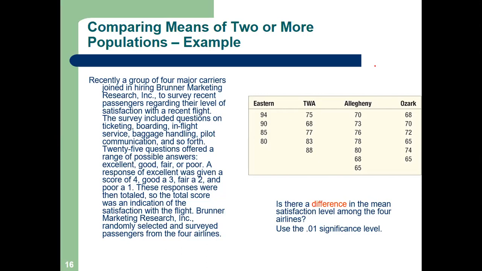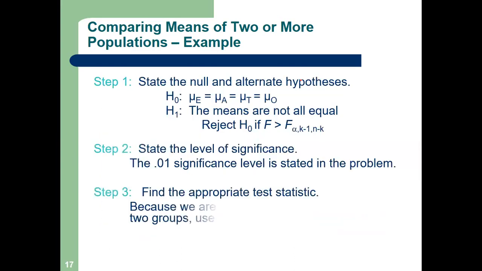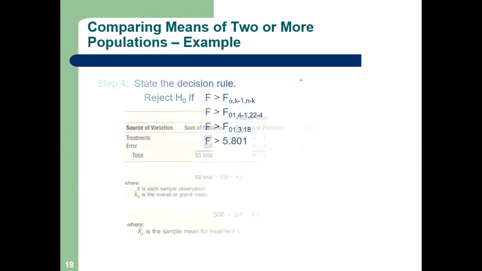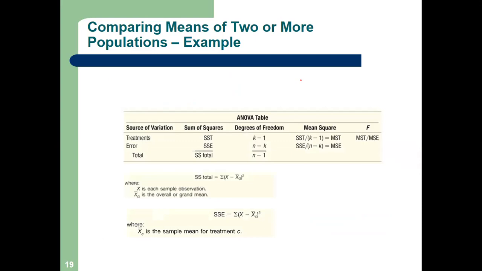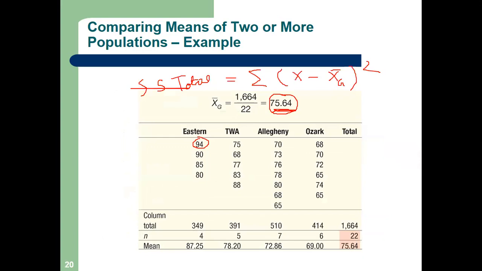There are 25 questions, and from those questions these scores have been calculated. Those are a different story. So these are the sample scores, not the population scores. If they were population scores, we would not have to do testing at all.